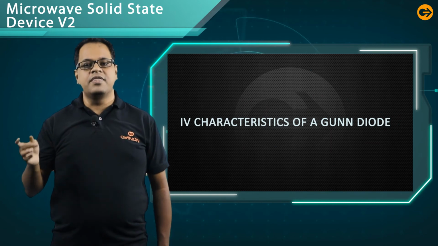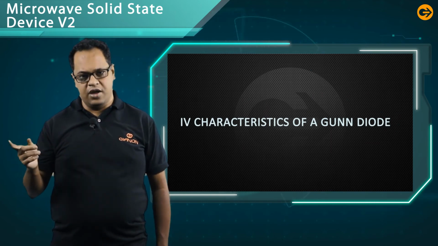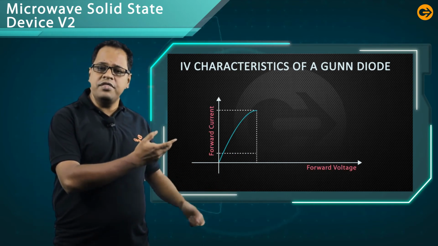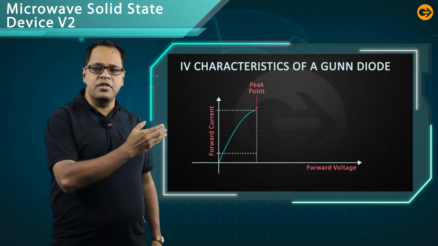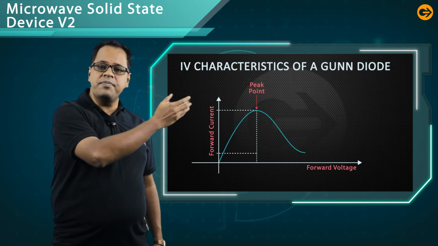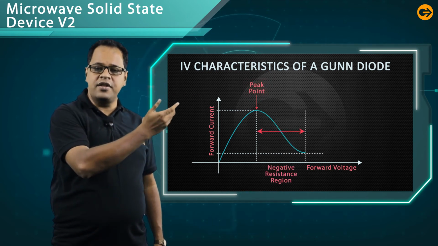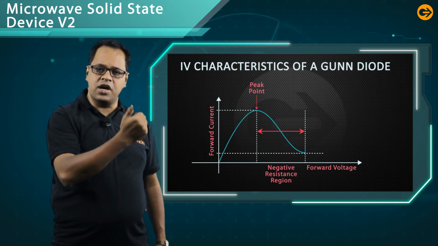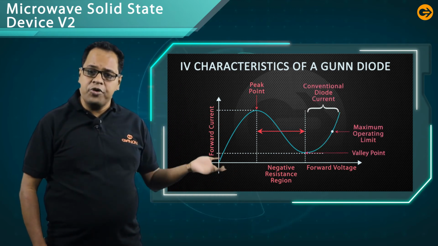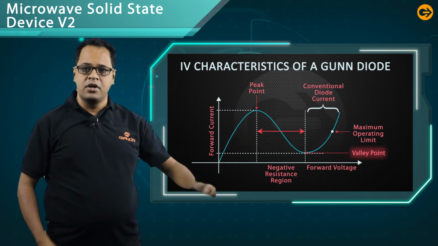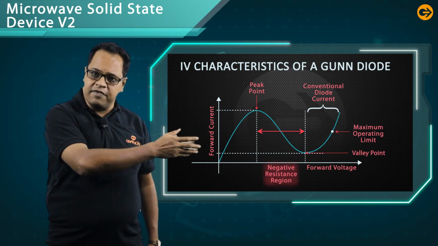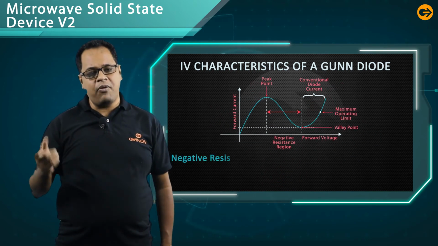Now, let us discuss the IV characteristics of the Gunn diode. This is the IV characteristic of the Gunn diode. If you increase the voltage, the current will increase to a maximum value known as the peak point. Now, after reaching the peak point, as we have already discussed, the electrons will move to the higher energy band, which means the current will start to decrease. Decrease up to what point? Up to a valley point. Now, from the peak point to the valley point, the resistance is negative. The resistance is negative means power is negative.